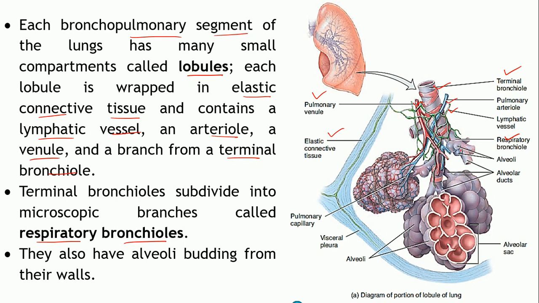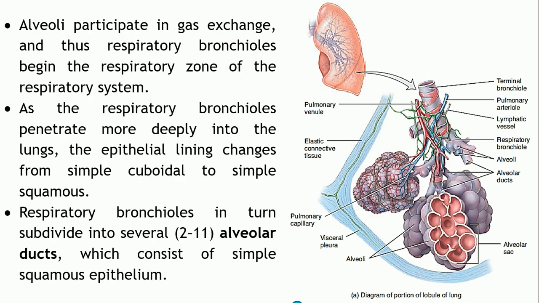As you can see, small sac like structures are budding from these respiratory bronchioles. These are known as the alveoli. Actually these alveoli are the ones which participate in the gaseous exchange. The actual exchange of these gases, oxygen and carbon dioxide, takes place at the alveolar wall.